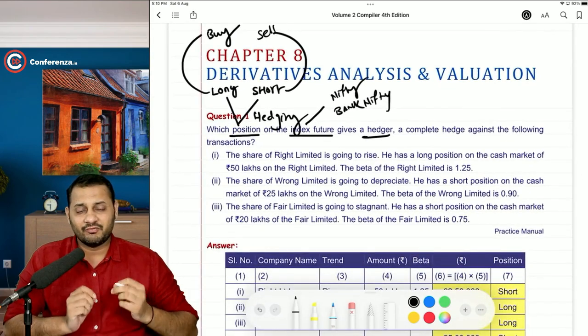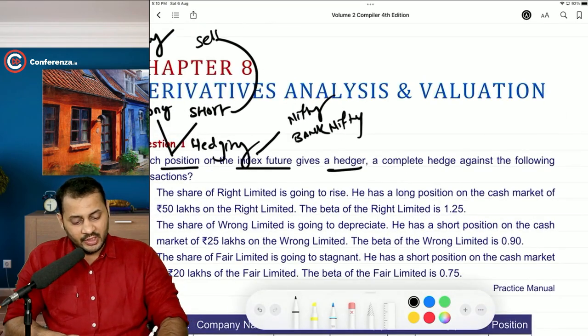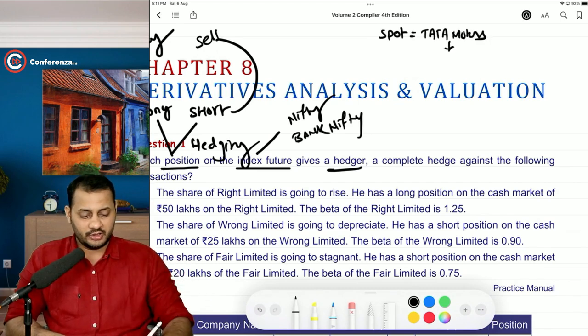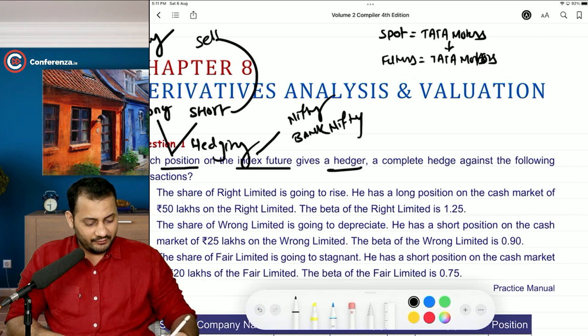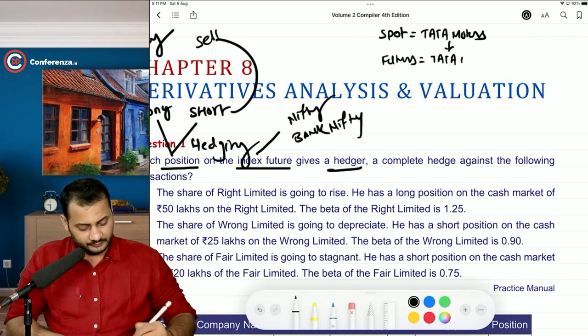Now the question is, why index future? I will tell you one thing. If you have purchased in the spot market, let's say, the stocks of Tata Motors, then you can hedge this stock in the futures market by purchasing Tata Motors futures, right? So you have the option in the stock market.